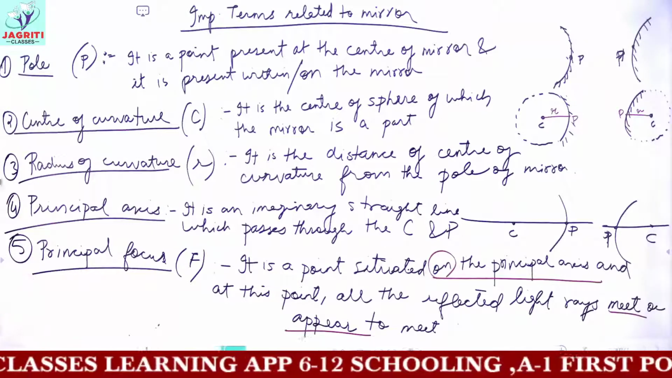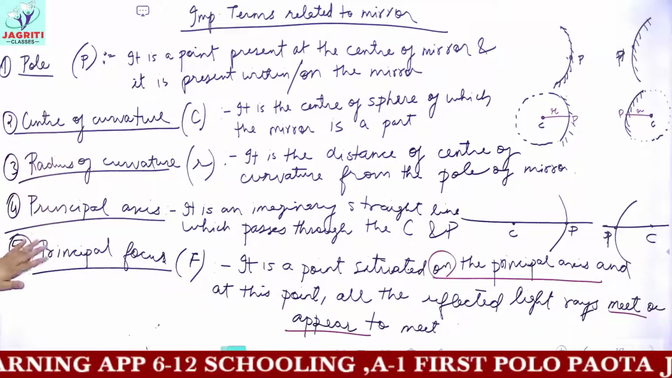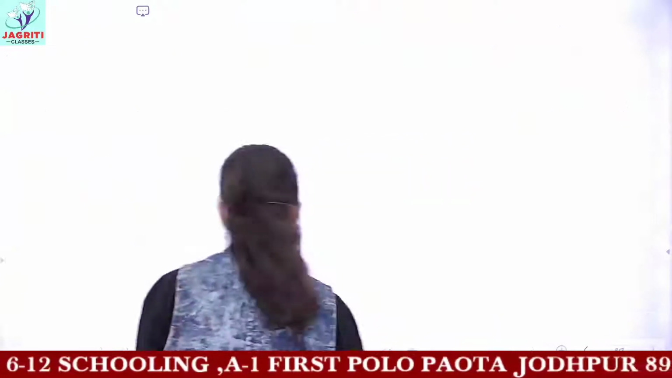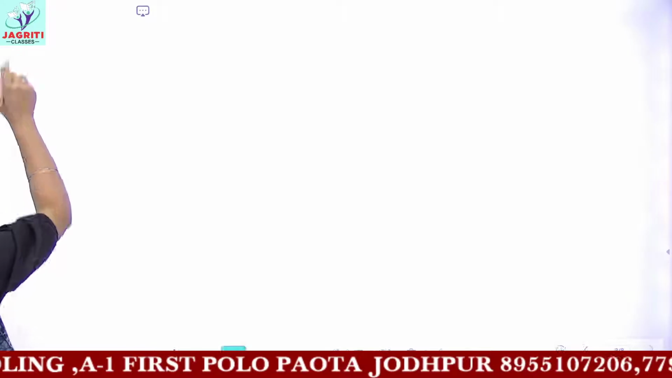I hope you understood what is the pole, center of curvature, radius of curvature. Then we discussed principal axis, principal focus. Now you can have many more definitions. Not many more, some definitions are left. So this would be, I think, the sixth definition, which is focal length.